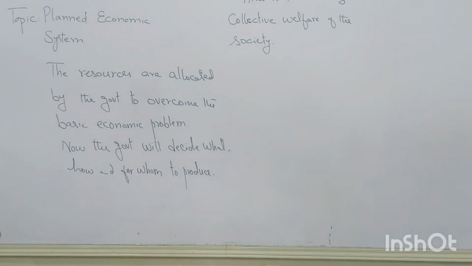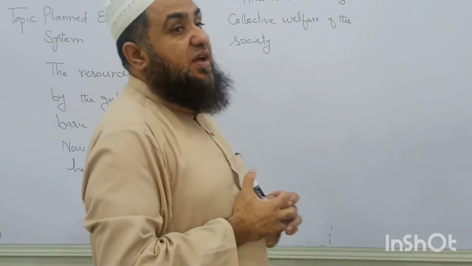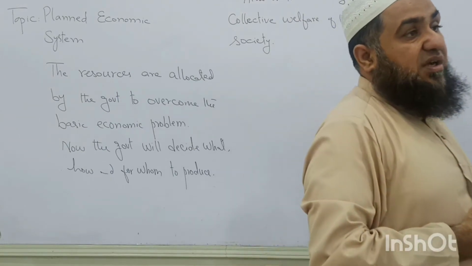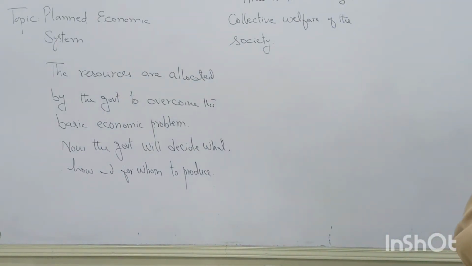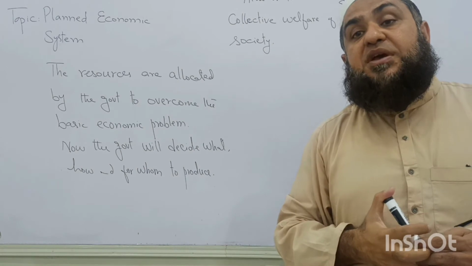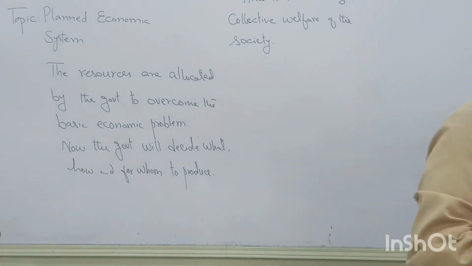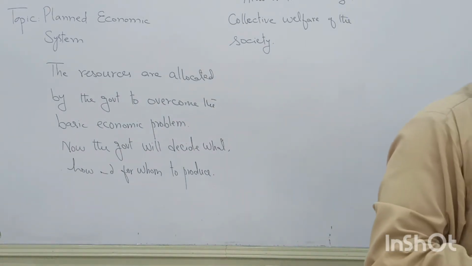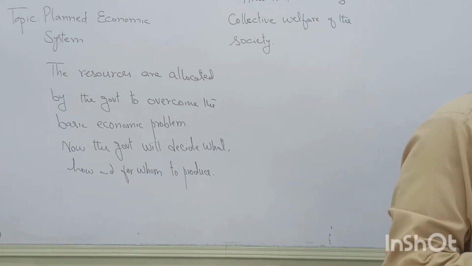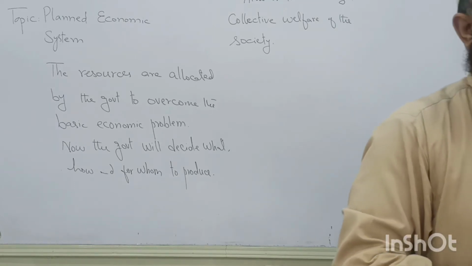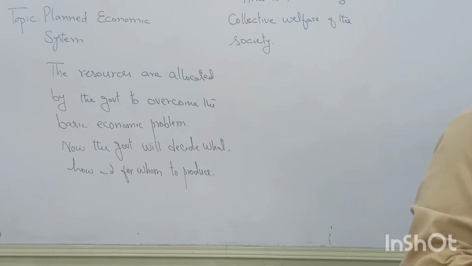It is against individual welfare maximization. They say when an individual is maximizing his welfare, he may be harming the overall social welfare. Clear? There is a fallacy of composition as well. When we say everyone is maximizing his welfare, the society's welfare is also maximized.